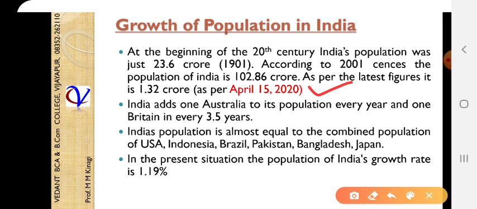In 2010 around 125 crore people were there, and in 2020, within 10 years, 132. That means almost 8 to 9% increase in population. In 10 years our population grows by 9 crore, and Australia's overall population is around 10 crores. Just imagine the population.